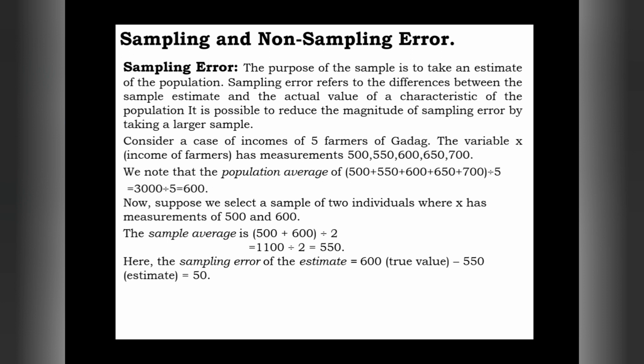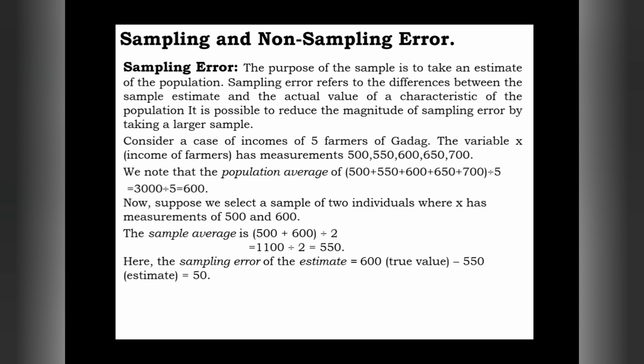It means whatever average income we found after the mathematical exercise of dividing 3000 by 5, we got 600 as the average income of the farmers. Okay, that is the actual value.